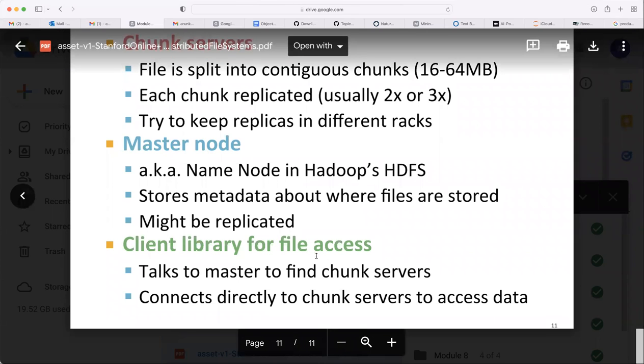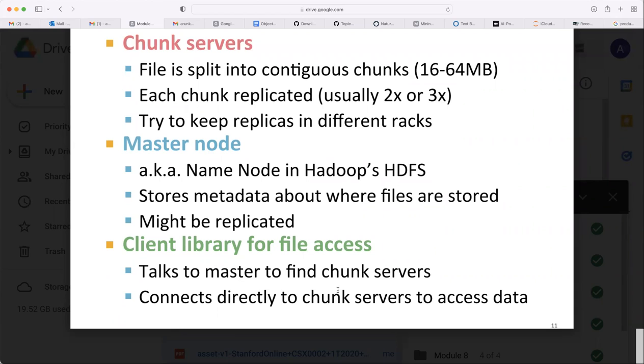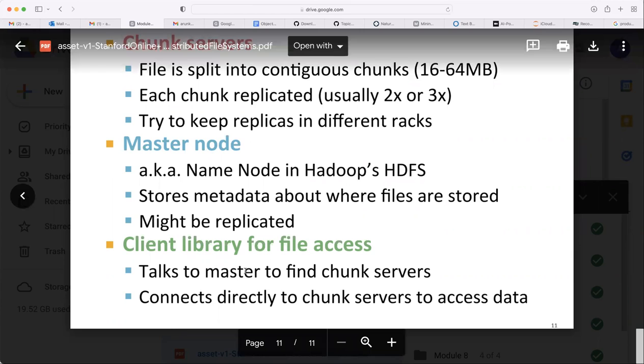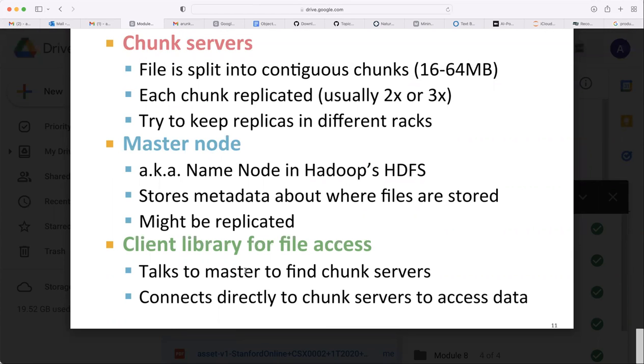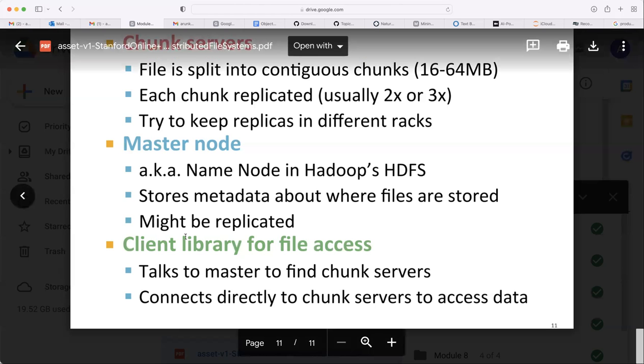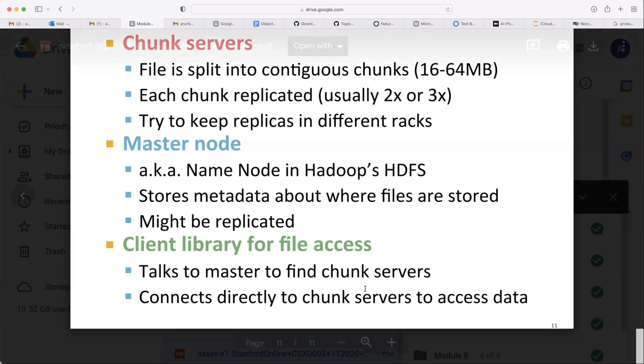The client library for file access talks to the master to find chunk servers. This master node interacts with the chunk servers to get the data, to store the data, and even to run some process on that data. The client then connects directly to chunk servers to access data. So this is how the distributed file system will work.